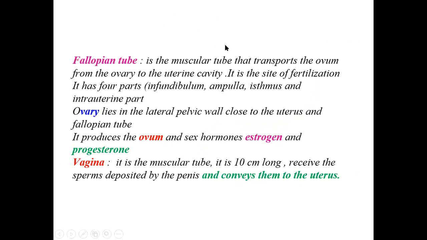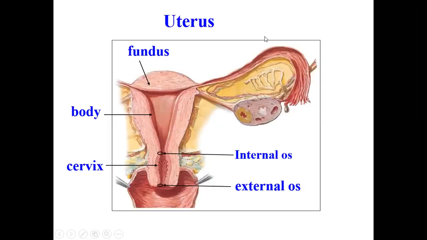The fallopian tube is the muscular tube that transports the ovum from the ovary to the uterine cavity. If you see here, this is the fallopian tube, a long tube, which carries the ovum from the ovary. One large part of the fallopian tube is called the ampulla. It also carries sperms from the vagina, entering the cervix and the body of the uterus, up to the fallopian tube in the ampullary part, where it gets fertilized.